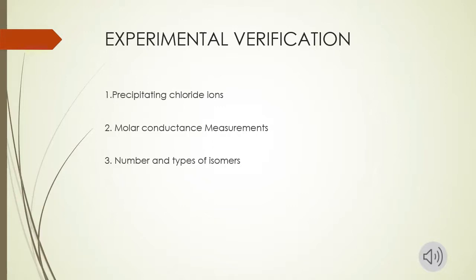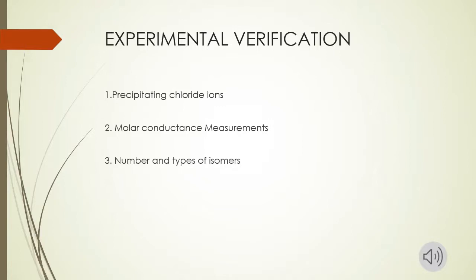If it is 2, then it will give 2 moles of silver chloride precipitate. That means the formation of precipitate depends upon the number of chloride ions present outside the coordination sphere, as the chloride ions which are present inside the coordination sphere will not give precipitate with silver nitrate.